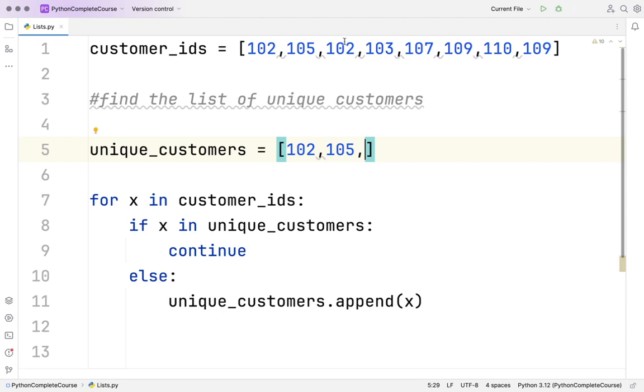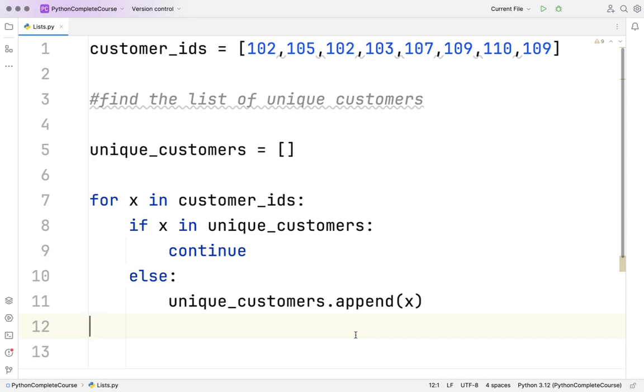Next time, it will have 102 here. So if X in unique customers, yes, it's there, 102. So it will continue. That means it will go to the next value, 103. 103 is not here, so 103 will come here. Like that, it will keep going. I hope you got it.